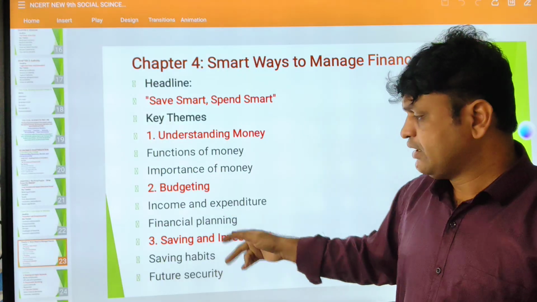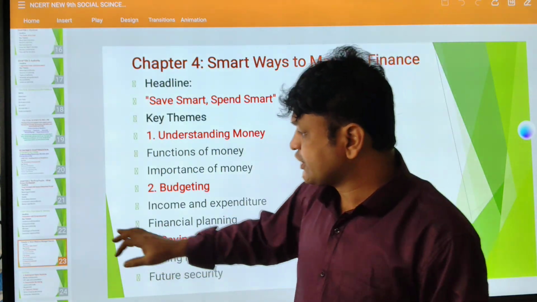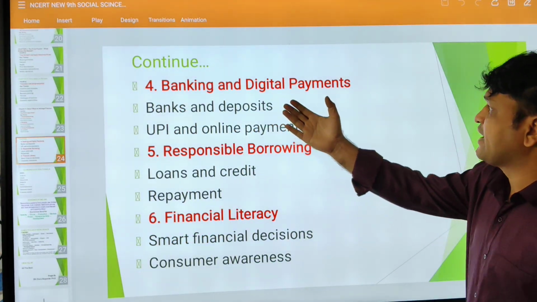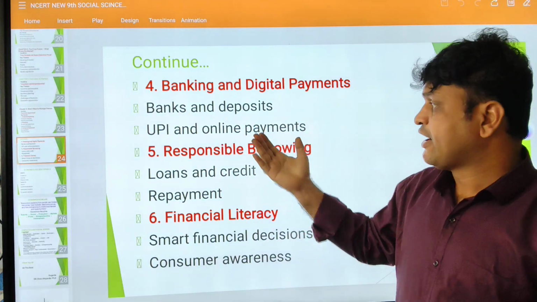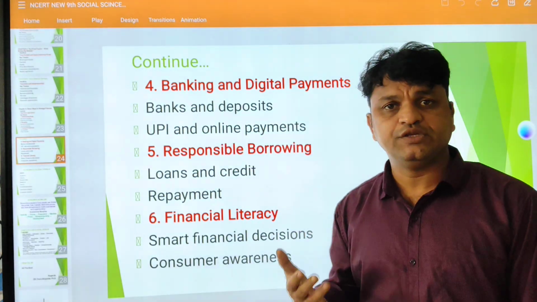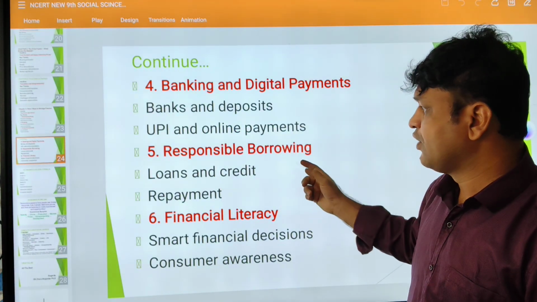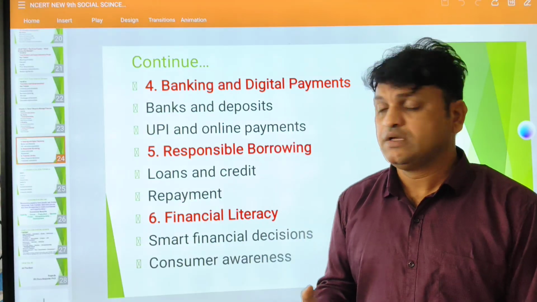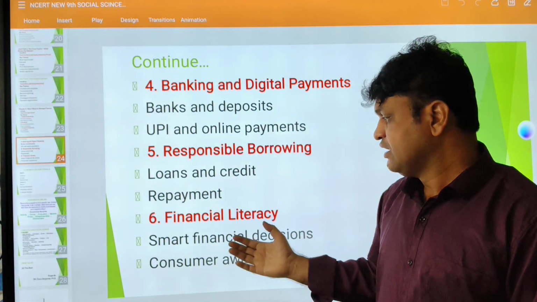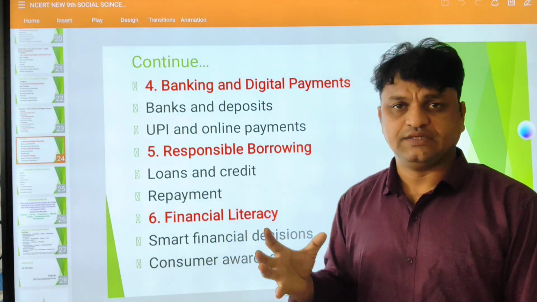Income, saving and investment, saving habit, and what is the future security if anything happens in future. And coming to this fourth one, banking and digital payments like bank deposits, UPI, Unified Payments Interface, and online payments. You have PhonePe, GPay, Paytm, etc. And responsible borrowing. We are taking loans for different purposes. Loans and credit, repayment structure, financial literacy, smart financial decisions. Everyone should have this financial literacy.